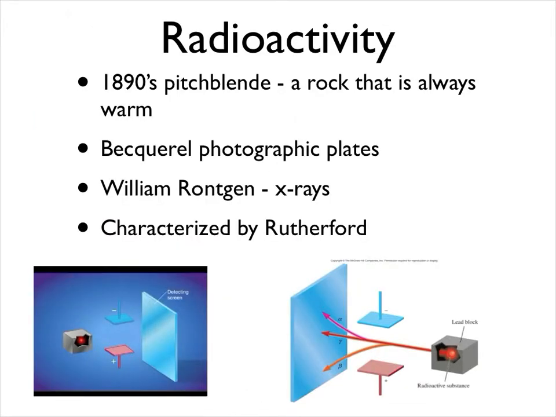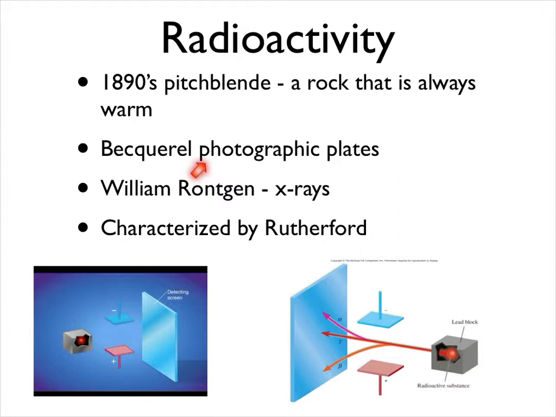Now, to understand the next series of experiments, we have to understand what radioactivity is. And I start off by talking about pitchblende, which was a rock that was always warm. It didn't matter what the temperature was outside, this rock would feel warm. And it was a big hit in Victorian era England. But the thing is, it's a radioactive rock. It's a radioactive ore of uranium. And a gentleman named Henri Becquerel had worked with some pitchblende, and I'll save you the big boring story, but he placed the pitchblende on photographic plates, and it fogs up the photographic plates.